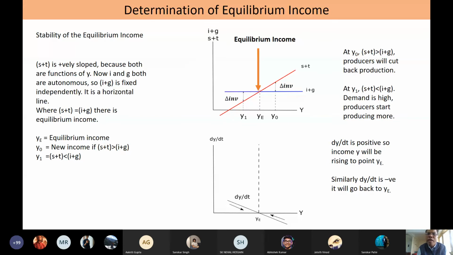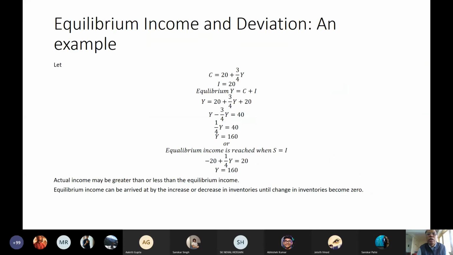Equilibrium income is attained when S plus T becomes equal to I plus G, or del Y by del T becomes 0. Now, as I have just discussed, the equilibrium income is something that is desired. The actual income may not always be what the equilibrium income demands.